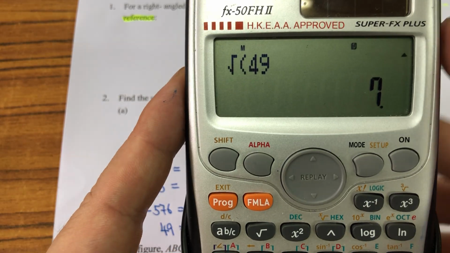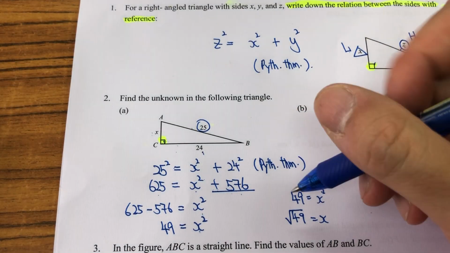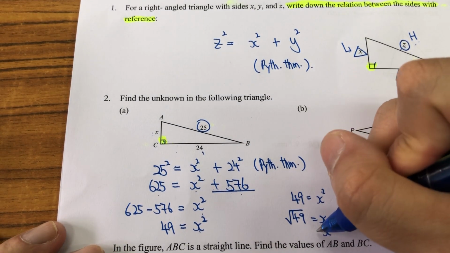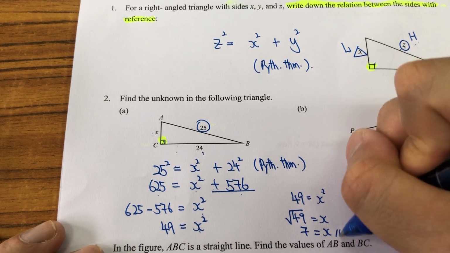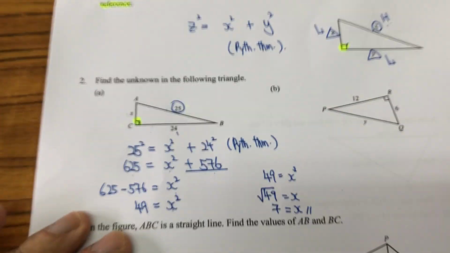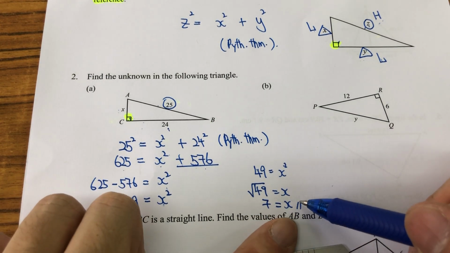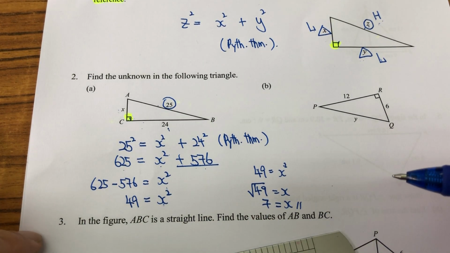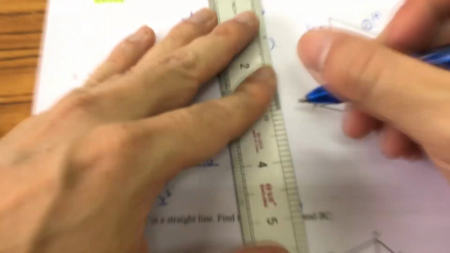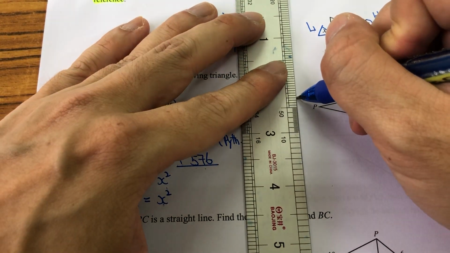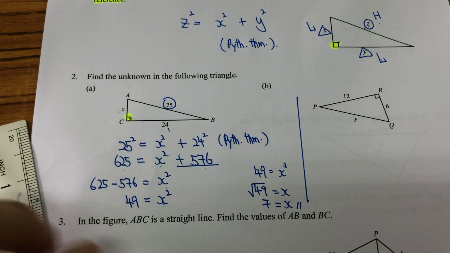Oh, this is nice. It equals 7. So that we know that x equals 7. And this is the value of the unknown x. So we finished. So we stop here.